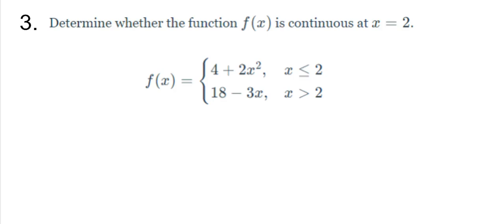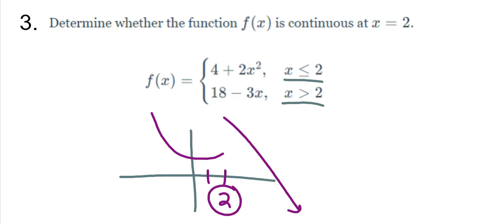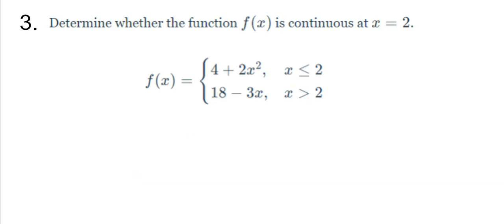And then we have to go, okay, so there are two continuous functions that are meeting up at x equals 2. What we have to make sure is where they meet up is the same. So I'm not going to really be drawing these graphs because I'm not going to take the time. But let's pretend like this is our quadratic, and I'm right about here, and then this is our linear, and I'm here. Like, uh-oh, they didn't meet up at 2. We got this huge gap, and we would say it's not continuous, right? But I'm not going to waste my time graphing. I don't need to do that.